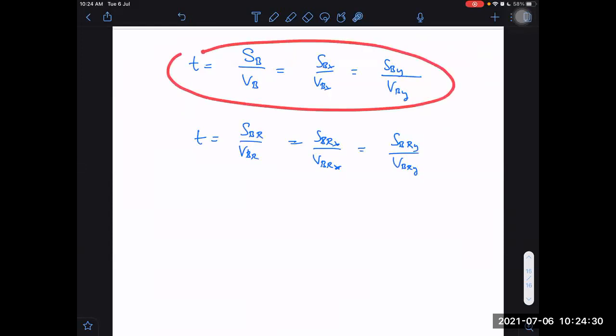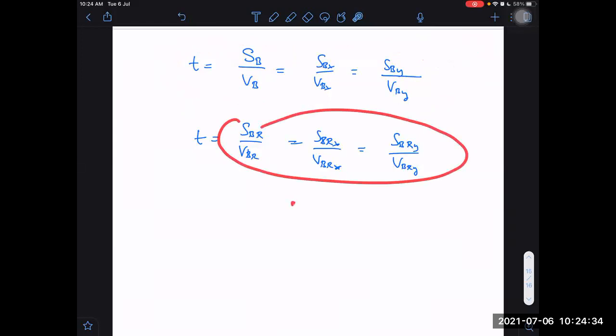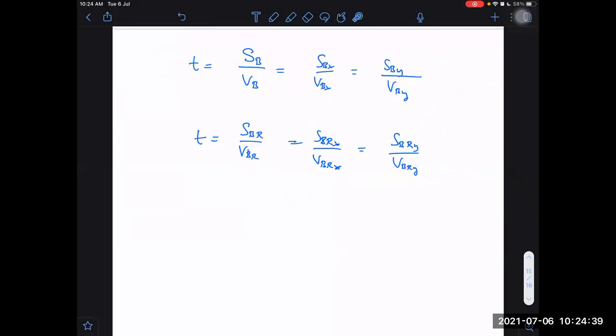These I will use if A and B are fixed with respect to ground. These I will use if A and B are floating with the river, not fixed with respect to ground. But I can use all these different formulae. All will give us the same value of time.